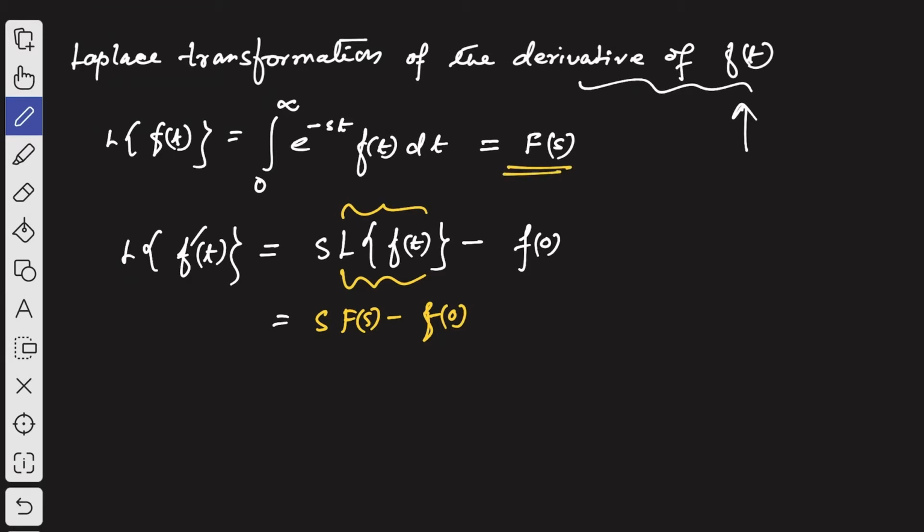So now let us prove this. First, Laplace transformation of derivative of f of t is equal to s capital F of s minus f of 0. Now let us prove this. Let us scroll down the page.